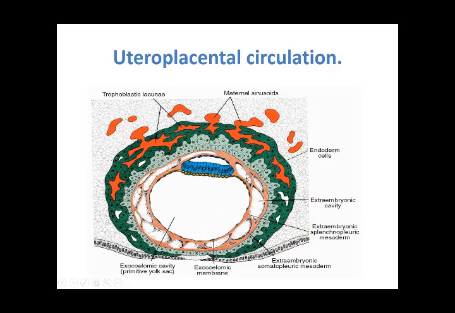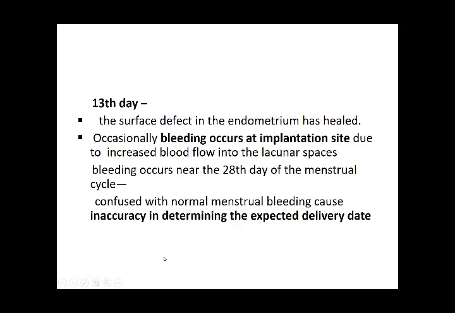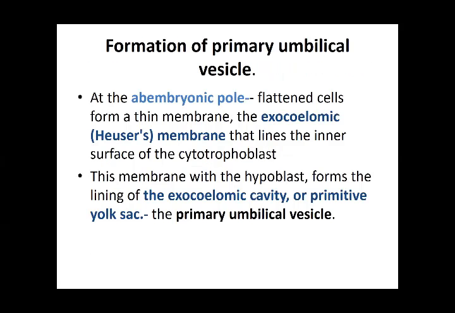That is the area lined by the inner side of the trophoblastic cells, which is going to form a cavity, your primitive yolk sac or the exocoelomic cavity. Right, this Heuser's membrane lines the inner surface of the cytotrophoblast. This membrane with the hypoblast forms the exocoelomic cavity or the primitive yolk sac, also called the primitive umbilical vesicle.